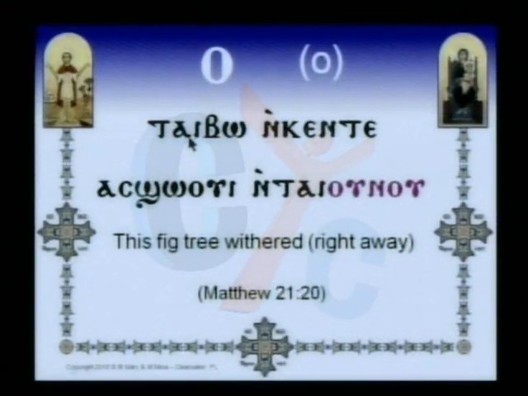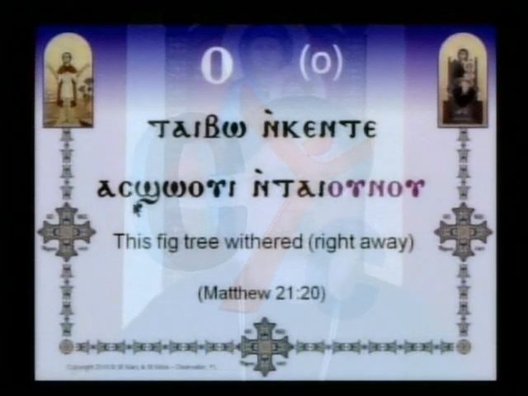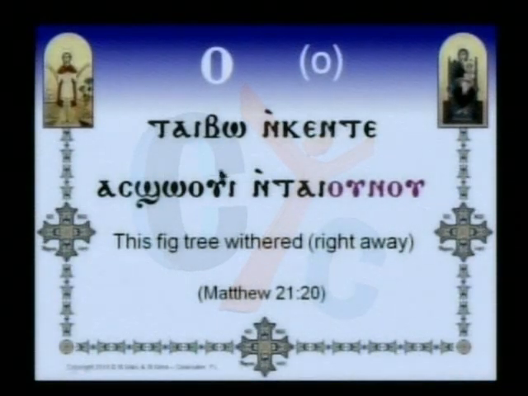Here there's a verse in Matthew 21 when the disciples looked at the fig tree and they said, how did this wither right away? How the tree itself withered and the leaves became dry. And so, Taivo and Kente. Vo means tree, and Kente means fig, and Tai means this. This fig tree, Taivo and Kente, As Sho'owi. Sho'owi means becomes dry. As Sho'owi in Tai Unu, right away, at that time. So the fig tree withered right away.